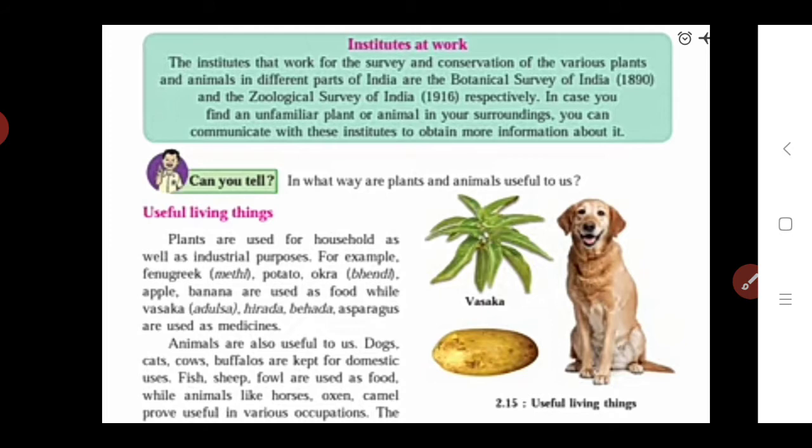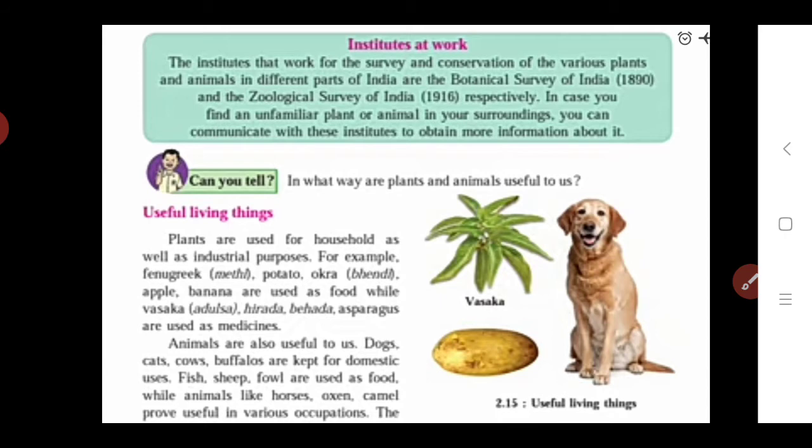If we see the example, fenugreek means methi. Methi is a vegetable. We eat this daily, and it is also included in our diet. Potato, okra means bhendi. Also others like apple and banana are used as food.